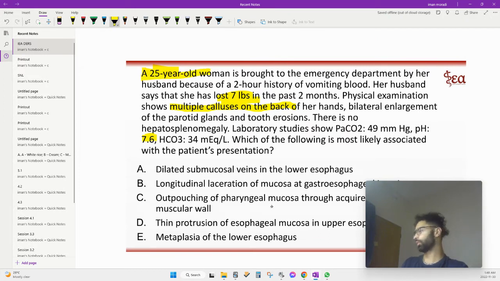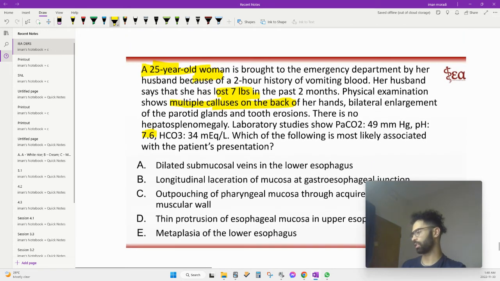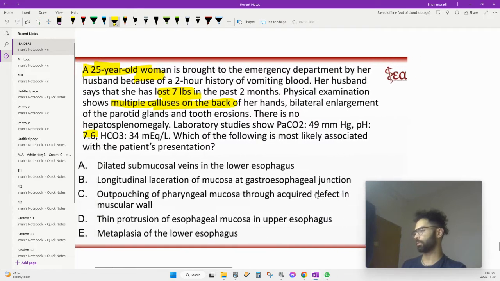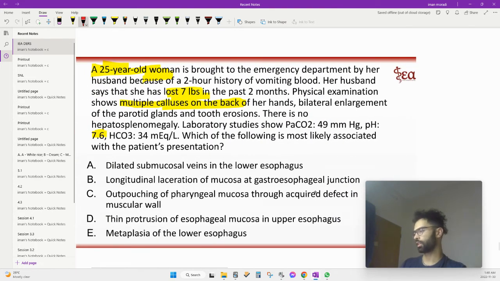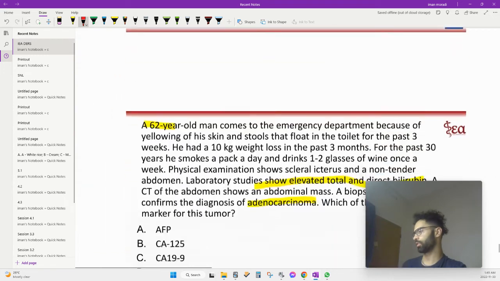52-year-old woman, 2-year history of vomiting blood, 7 pounds, multiple calluses. Okay, so calluses on the back of the hand, I think it's called Russell sign. It's because of trying to gag. So this girl induces vomiting. What that predisposes you to is the Mallory-something syndrome, I don't know the name, but that basically means longitudinal tears of the esophagus. Yeah, here, longitudinal laceration of mucosa. Basically, they just tear their esophagus.